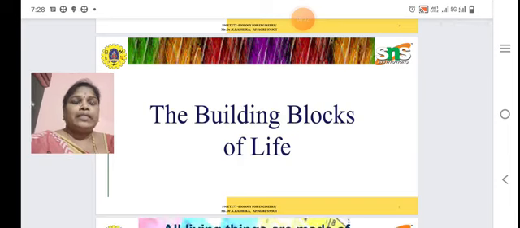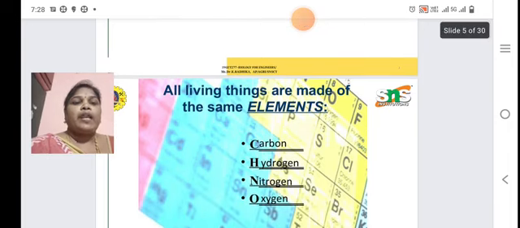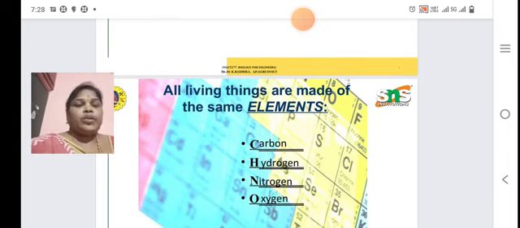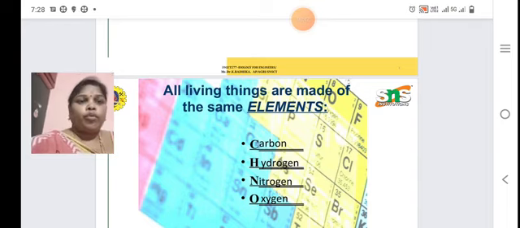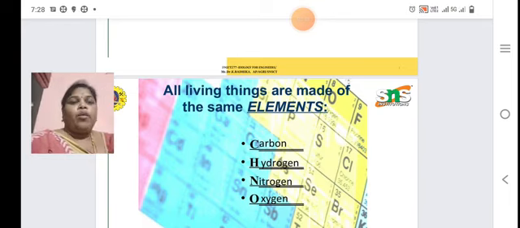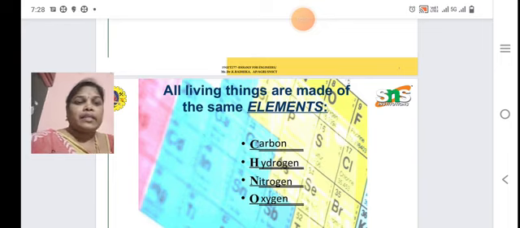Then the building block of life. All living things are made up of the same elements. First one is carbon, hydrogen, nitrogen, oxygen. What are the elements? Carbon, the symbol is C. Hydrogen, the symbol is H. Nitrogen, the symbol is N. Oxygen, the symbol is O. These are the elements, or building blocks, of all living things.